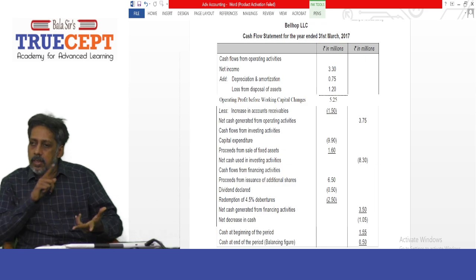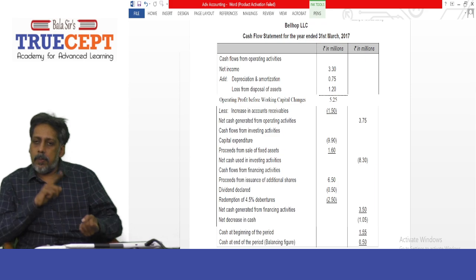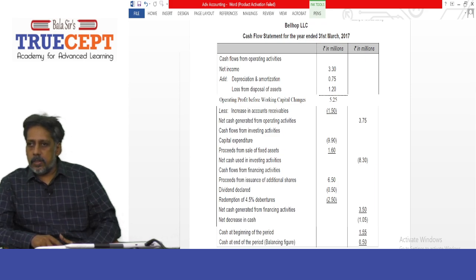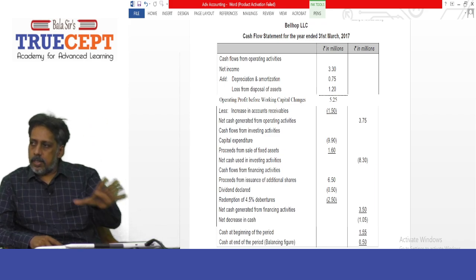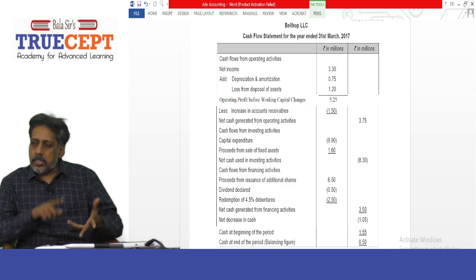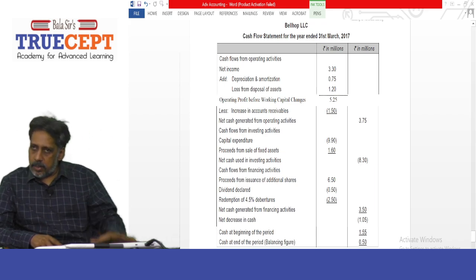It is 0.5 million in brackets, outflow. And redemption of debentures, it is 2.5 million in brackets. And what is the net amount? It is 3.5 million, positive. So it is a net cash flow from or net cash generated from financing activities.